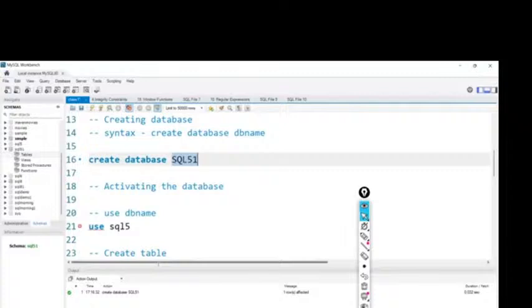So what we understood: we saw how to create the database, and after the database, we saw how to create the table. What are data types, how many types there are, and we created the table. We inserted the data. We displayed the data also using the select command. Now let's look at the difference between char and varchar.